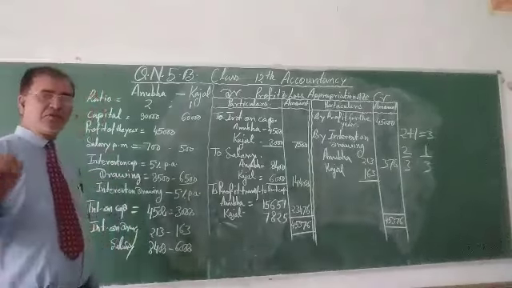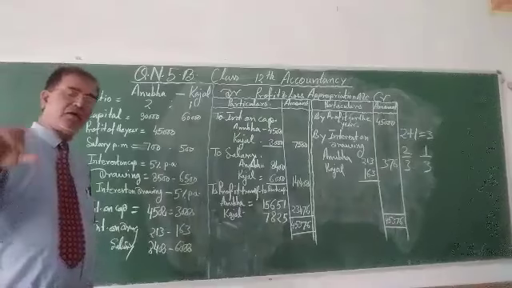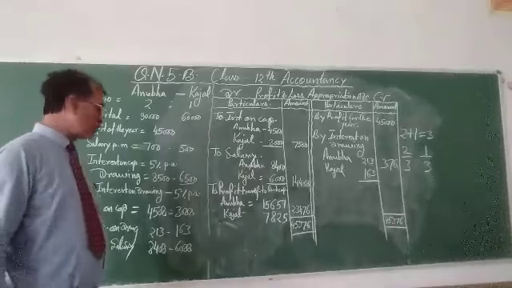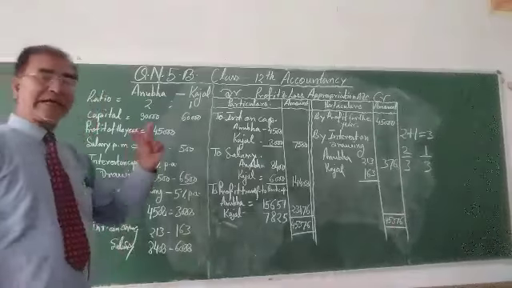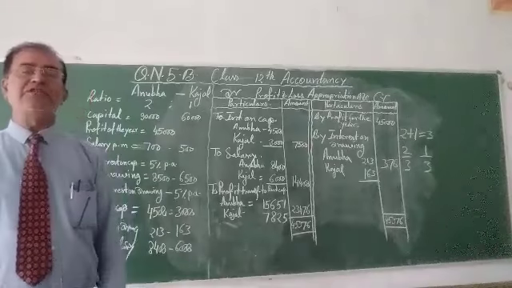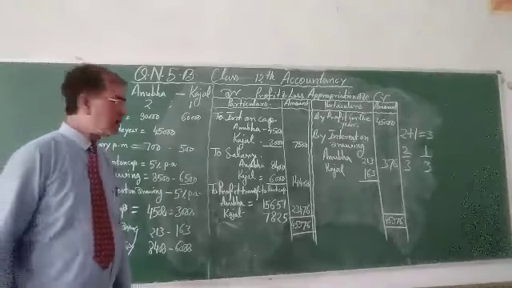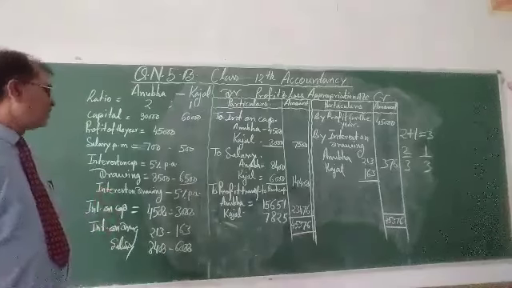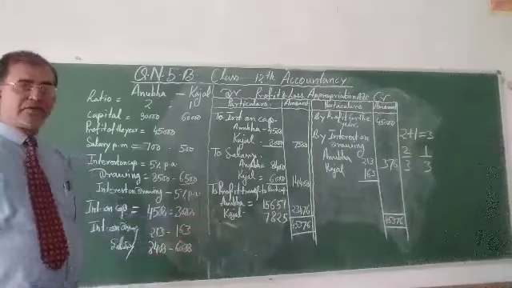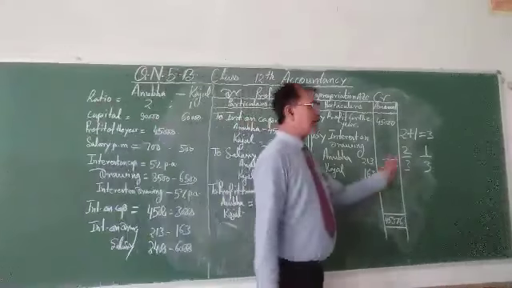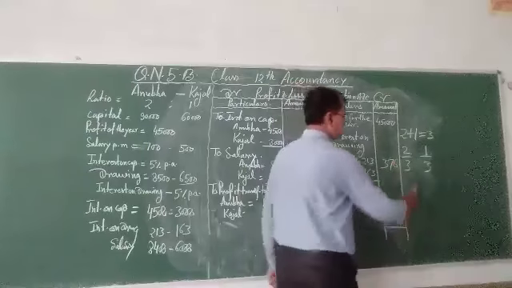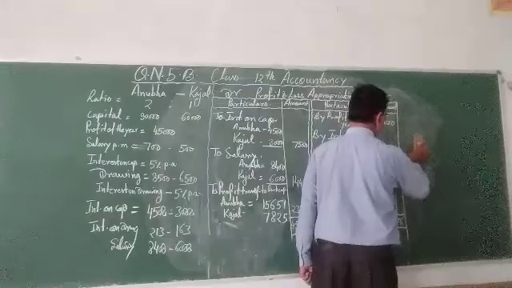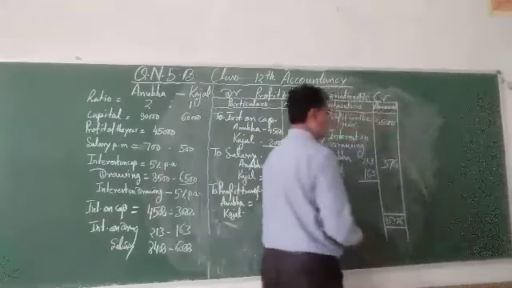How will you prepare the profit and loss appropriation account? First, you have to go through the working notes: calculation of interest on capital, calculation of interest on drawing. How will you calculate? First, we have to calculate the interest on capital. It will be calculated this way.